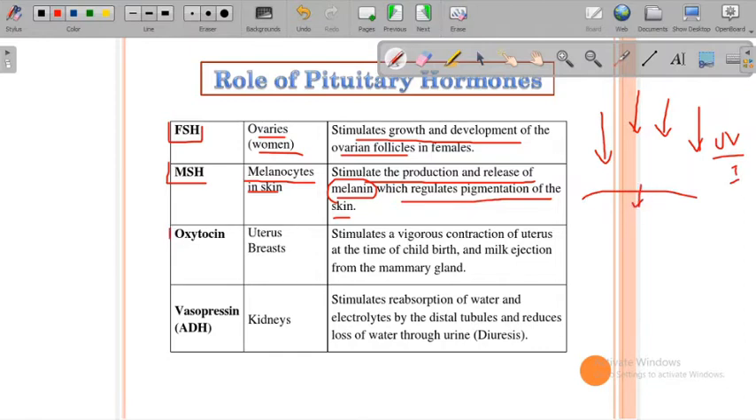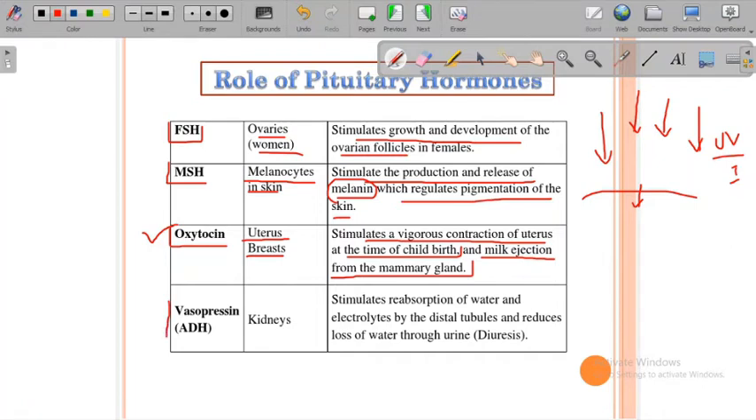Next one is oxytocin hormone. Oxytocin directly goes and binds to the uterus and breast, stimulating vigorous contractions of the uterus at the time of childbirth, and milk ejection from the mammary gland. So this hormone is injected during the delivery period to women to produce a heavy amount of milk at the time of childbirth, and also it stimulates vigorous contraction to produce childbirth.